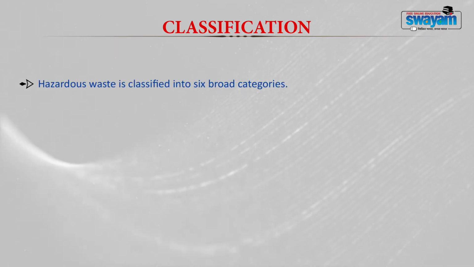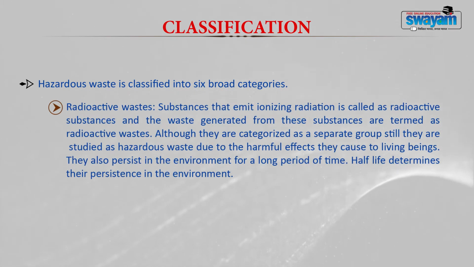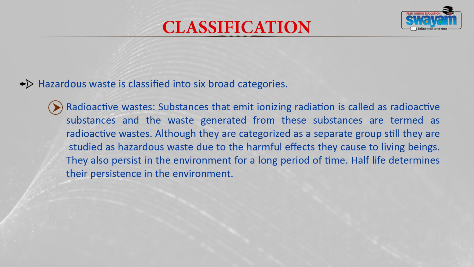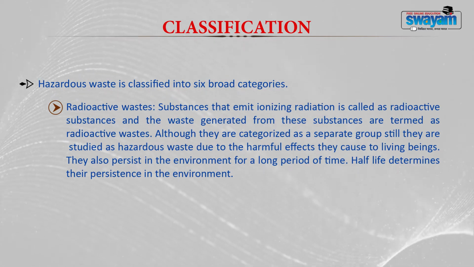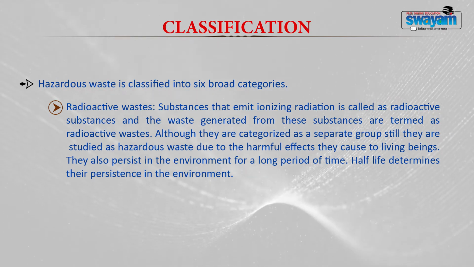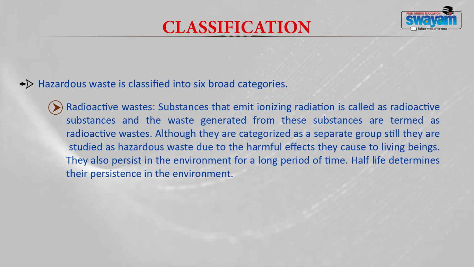Now hazardous waste is generally categorized or classified into 6 categories. First is your radioactive waste. Now the radioactive waste is any substance that emits ionizing radiations. They are waste that is generated from those substances which possess the radioactive ability, and generally they are termed as radioactive waste. Now they are categorized as a separate group, but still they are studied under the hazardous waste category.